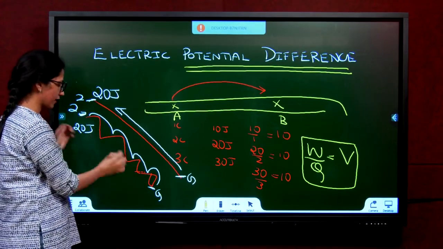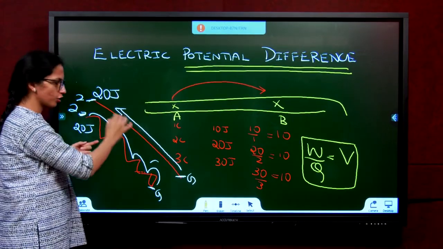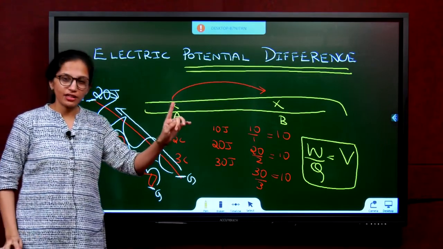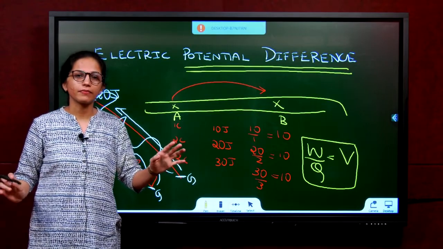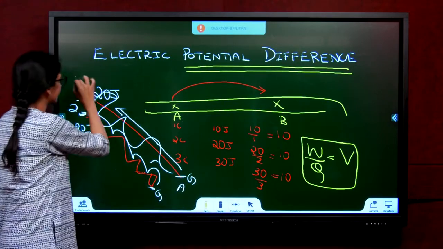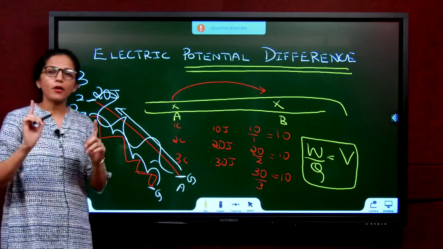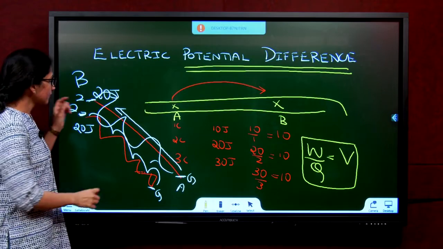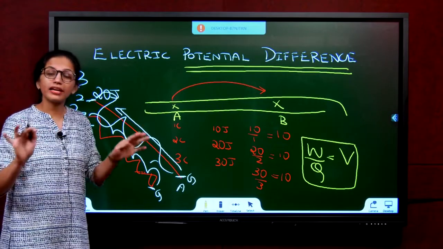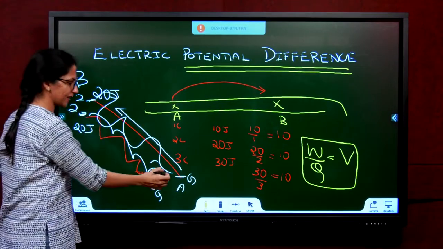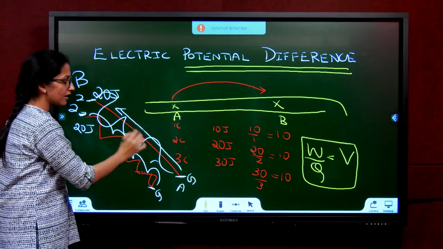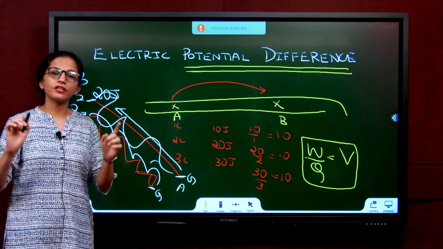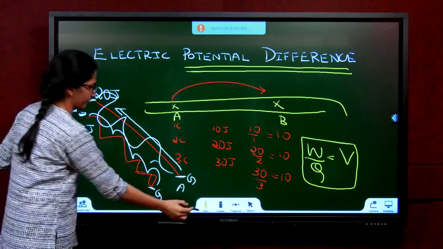irrespective of the path traveled, whether you go like this path or you go straight path or you go some other way, whichever path you take, if your starting point and the last point is the same, the potential difference is the same. I repeat, I don't care about the path you have traveled, if your starting point and the last point is the same, then the potential difference between those 2 points is the same.